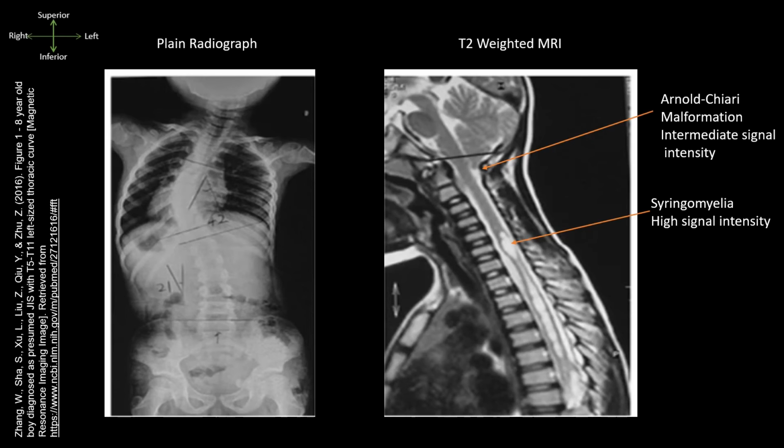The patient also has syringomyelia, in which a large, high-intensity, fluid-filled cyst can be seen in the spinal cord from C5 to T5. Thank you for joining us, and we'll see you next week on Dr.